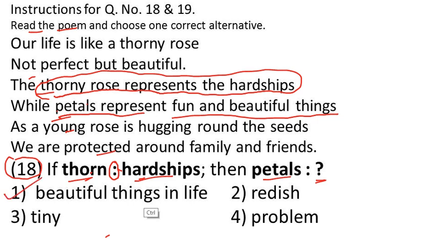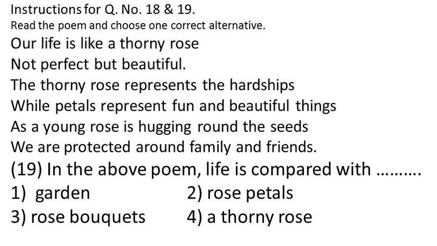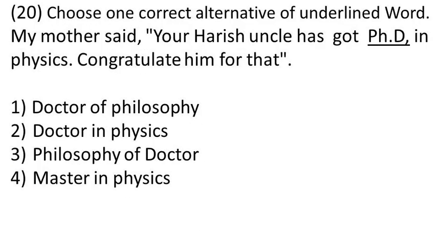This is the answer. Question 19, same poem is there. What is the question? In the above poem, life is compared with dash. Life is compared with what? Look here. Comparison is made using the word like. Our life is like a thorny rose. Life is compared with thorny rose. Where is it in the options? Option number 4. This is a very simple question paper, I think.